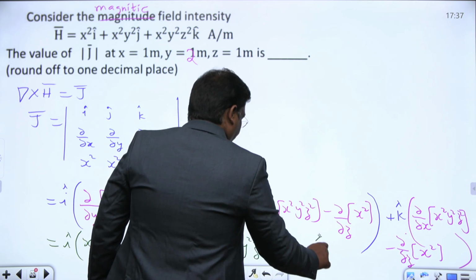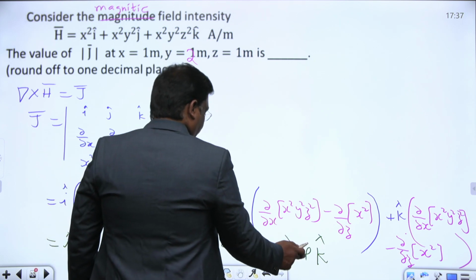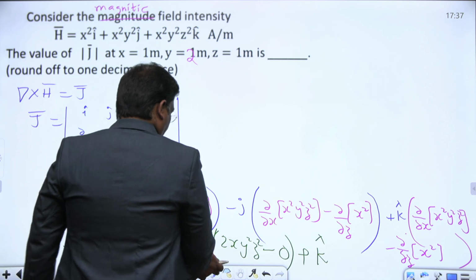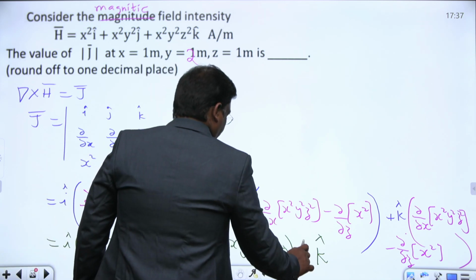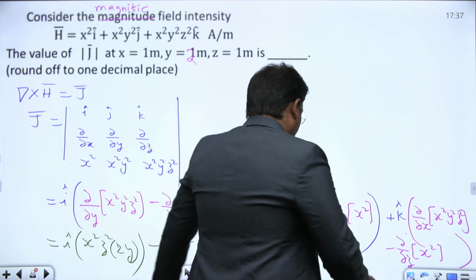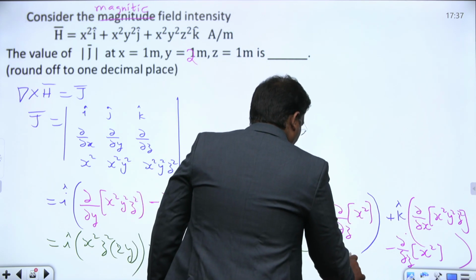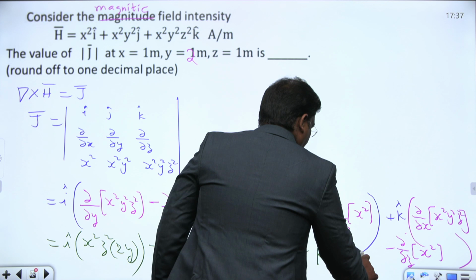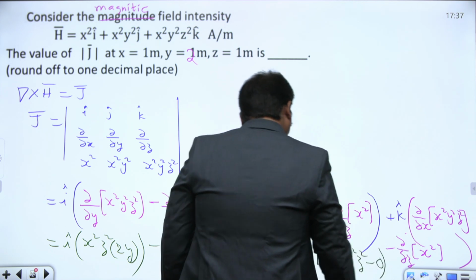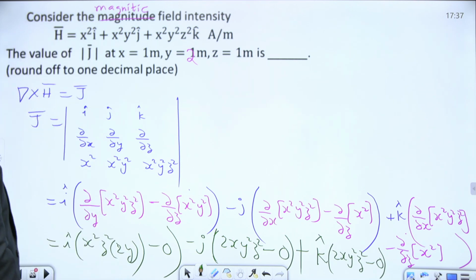Then k cap: this is 2x, only the x term, differentiate 2x y square z square, and differentiation of x square with respect to z is 0. We got the curl of these things like this.